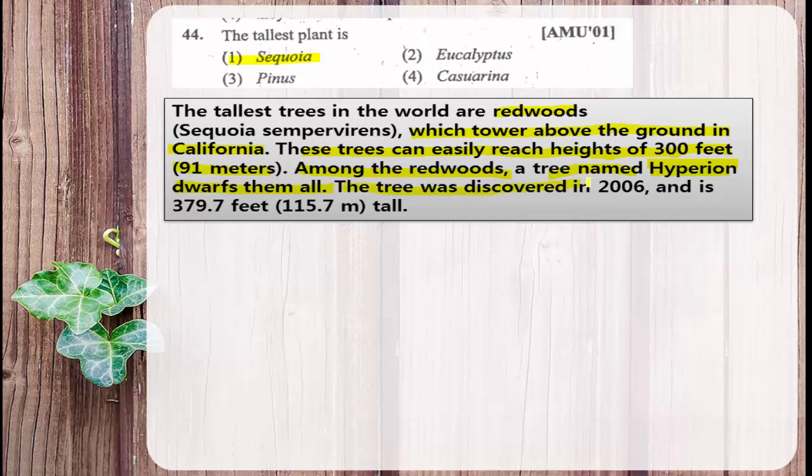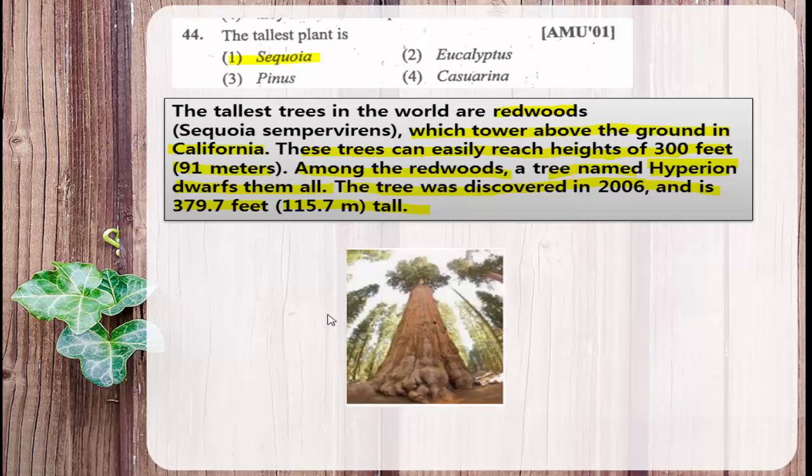The tree was discovered in 2006 and it is 379.7 feet, that is 115.7 meters tall. So this is the image of that redwood which represents the tallest plant in the world.